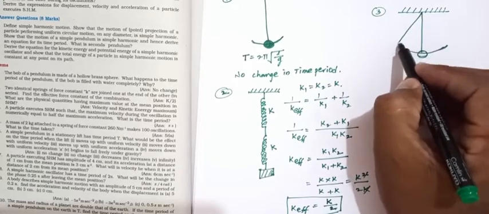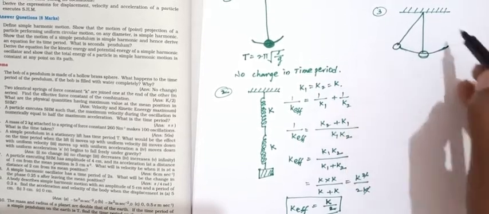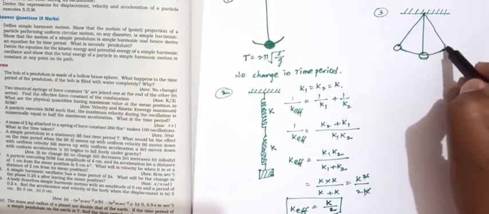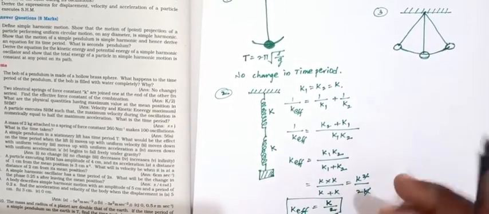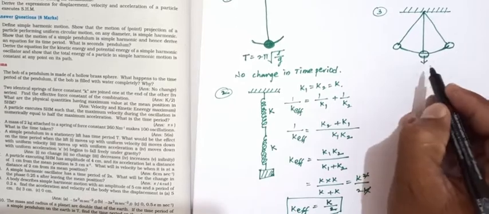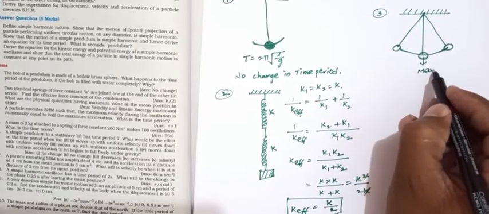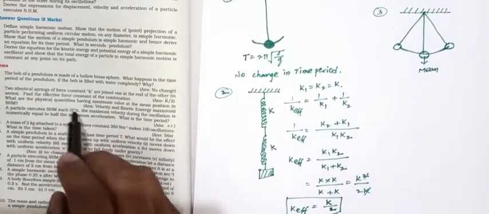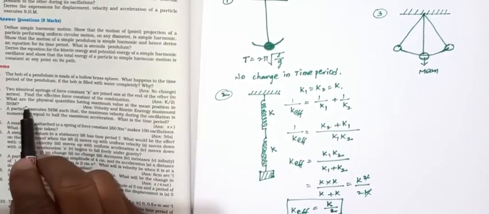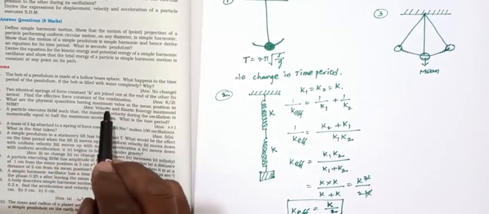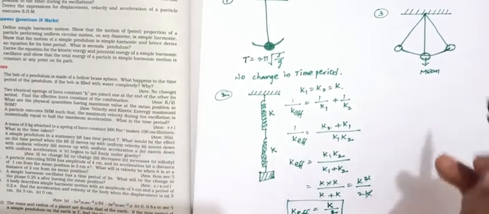So this is an extreme position, here also an extreme position. Both are at extreme positions. Here it is the mean position. The question is, what are the physical quantities having maximum value at the mean position?